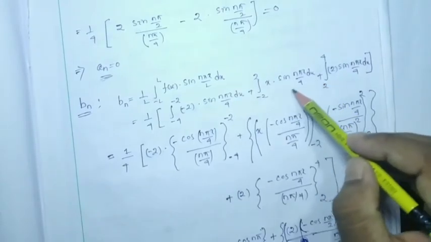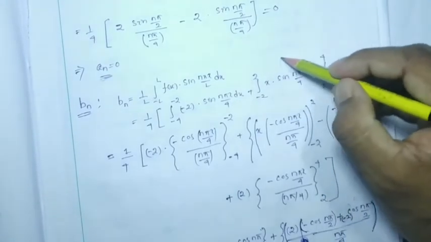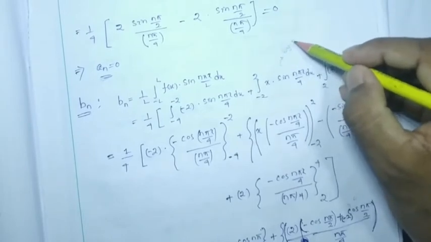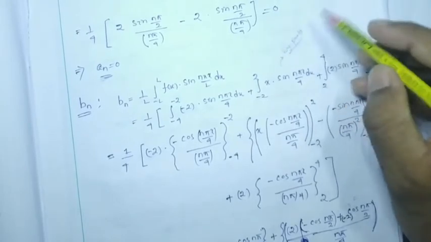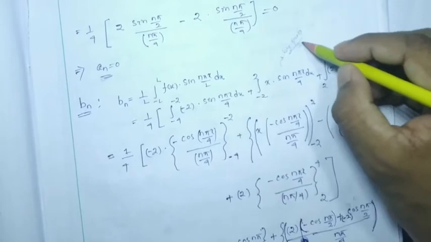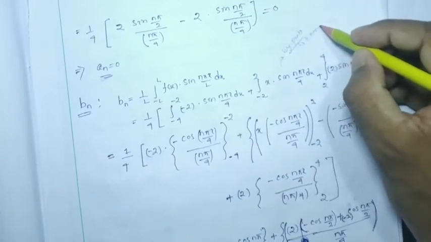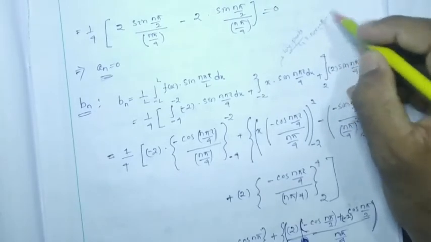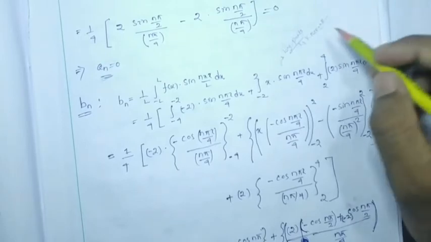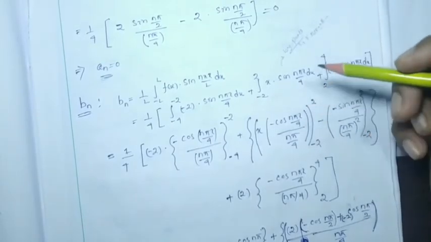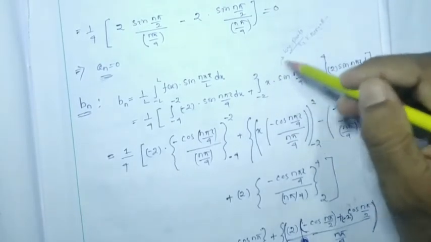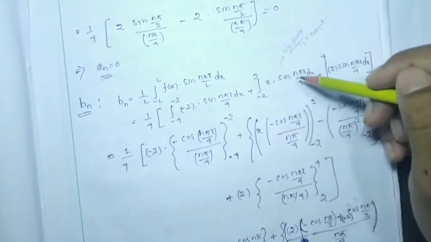Here you can consider the so-called by parts method. I will suggest that you always consider the Kronecker method, because if you practice the Kronecker method, you can also do similar types of higher integrations.